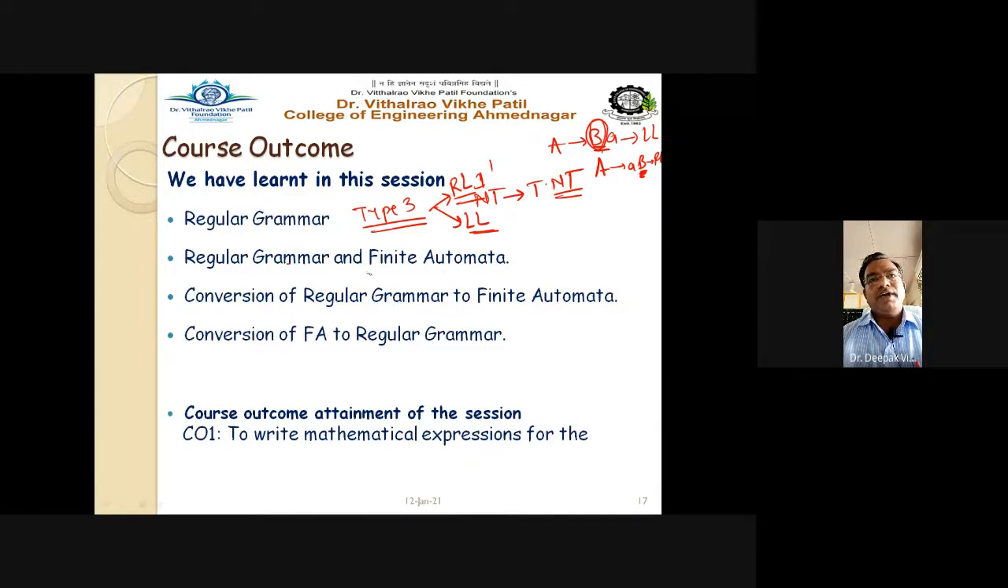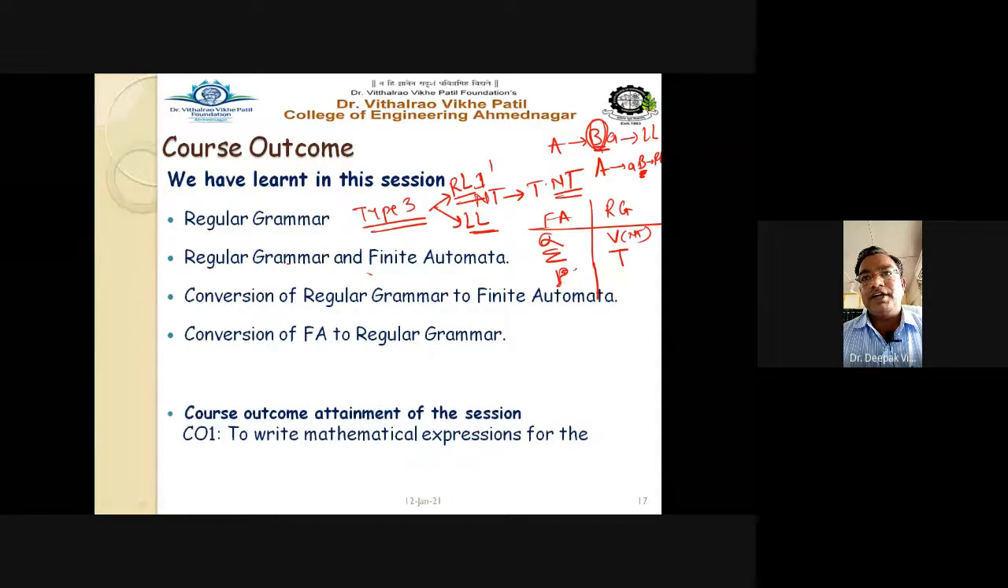Then regular grammar and the finite automata. We have the finite automata comparison with our regular grammar. In the finite automata, we have the capital Q set of states, and in grammar that is nothing but your V, the non-terminals. Then you have the input alphabet, which in regular grammar we call the terminal symbol. Then in finite automata you have the delta transition, and the same in grammar we call the production rule. And the start state in the finite automata is Q0, and here we call it S. And final state F in the finite automata.